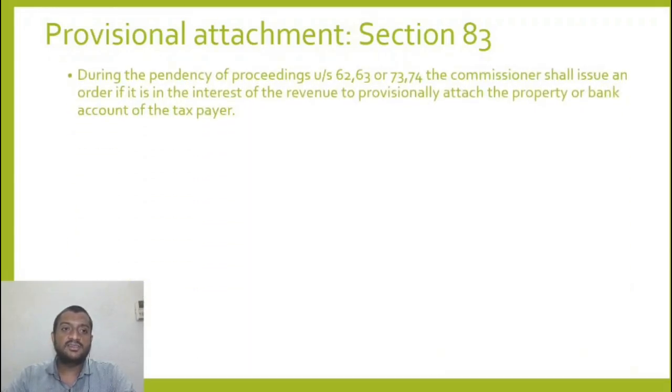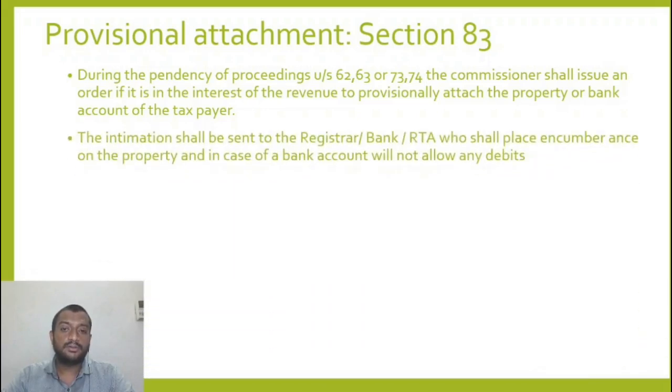Provisional attachment, what is this? If he has reasons to believe that it is in the interest of the revenue to provisionally attach the property or bank account, so that he does not sell it further and cannot make any debits to the bank account, the commissioner, in case of payment of tax in installments or provisional attachment, there has to be a commissioner authorizing this.